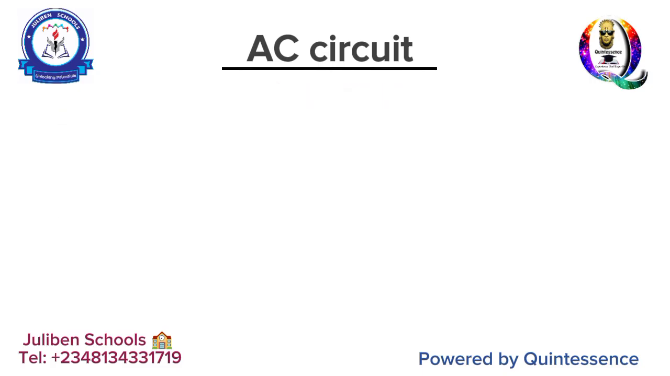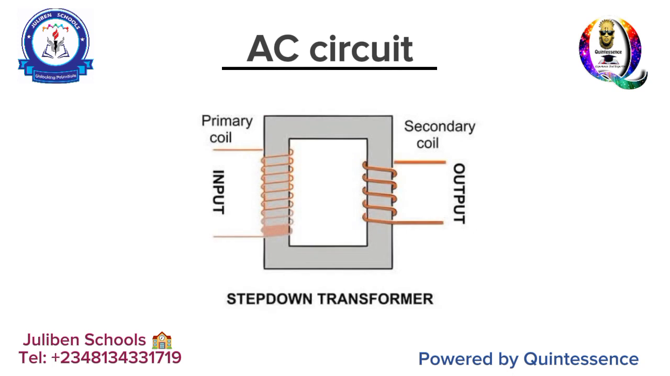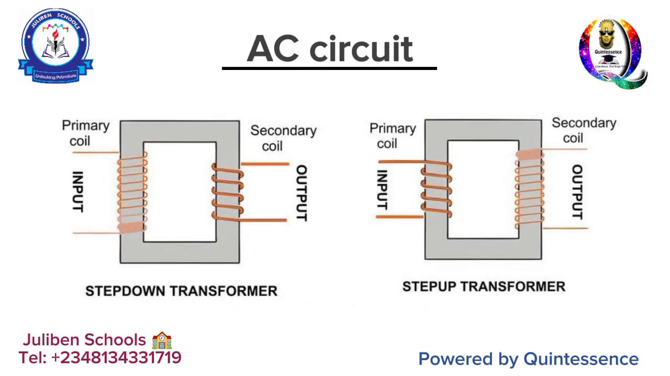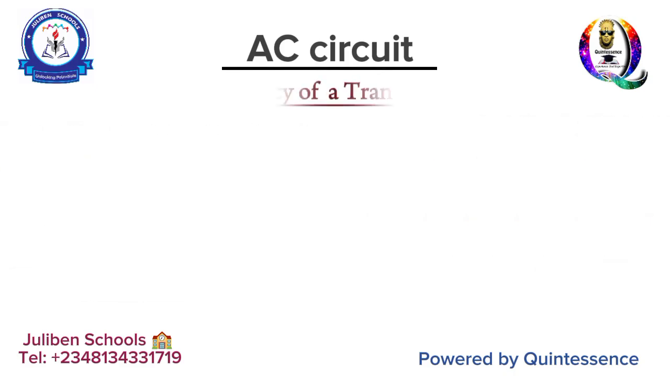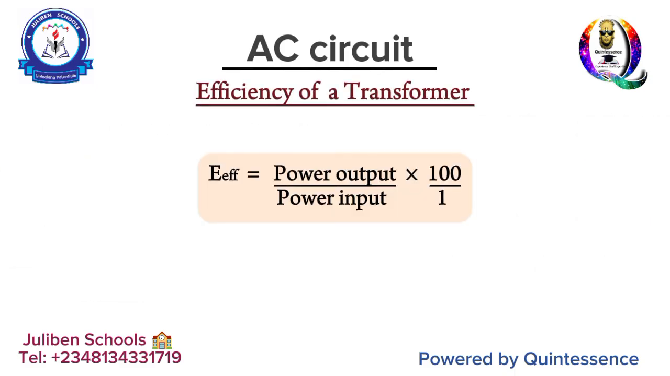I'm trying to be a little bit fast because this is already 40 minutes, okay? I don't want it to delay too much. So basically that is that. When the primary turns are more than the secondary turns, what happens? You call it a step-down transformer. And when the number of turns in the secondary happens to be more than the number of turns in the primary, you call it a step-up transformer. You can see those two diagrams and they can make things easier for you to understand. Efficiency of a transformer. The efficiency of a transformer is simply the ratio of the power output to the power input times 100 all over 1.